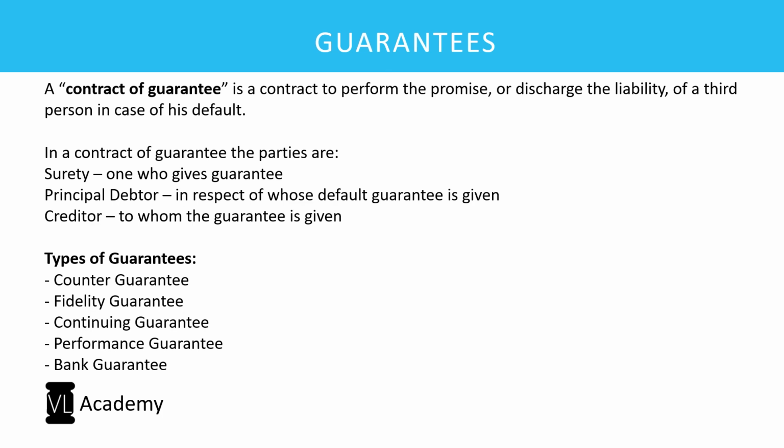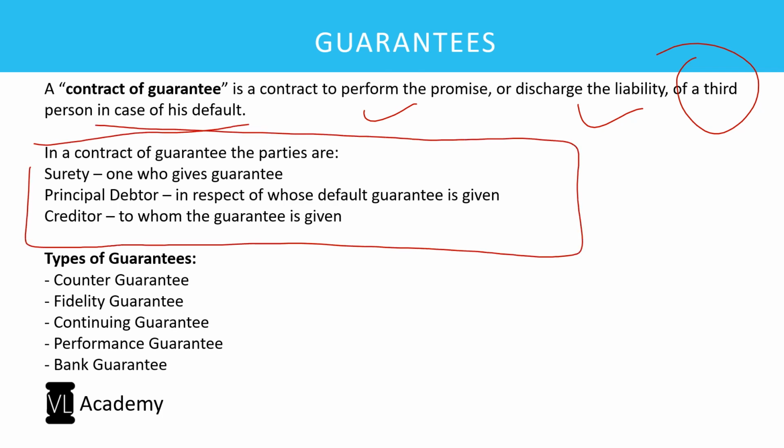Now, talking about guarantees. So, what is a guarantee? A guarantee is nothing but a promise, where a person who is giving such guarantee, that is the guarantor or the surety, promises to make the payment to the creditor in the absence or in the failure of payment by the principal debtor to such creditor, right? So, it is a contract to perform the promise or discharge the liability of a third party in case of his default. So, surety, principal debtor, and creditor are the three parties in a guarantee.